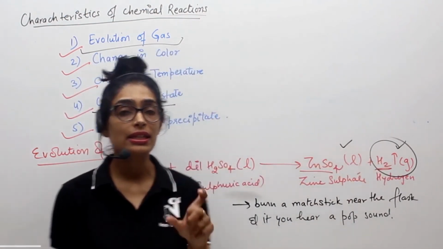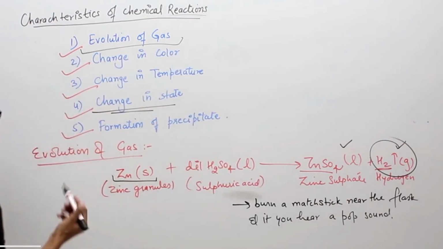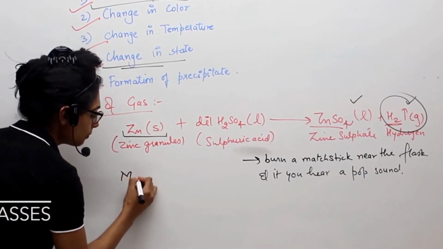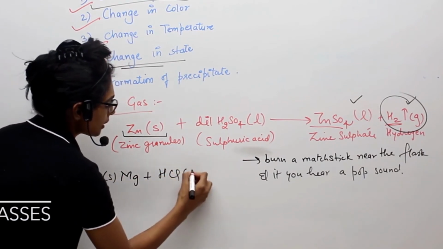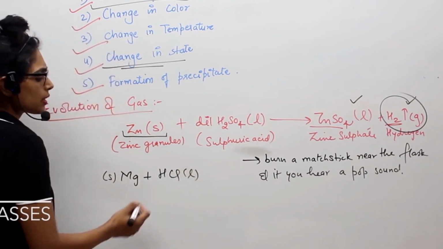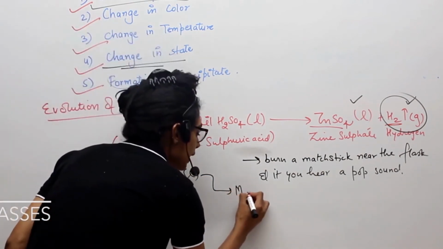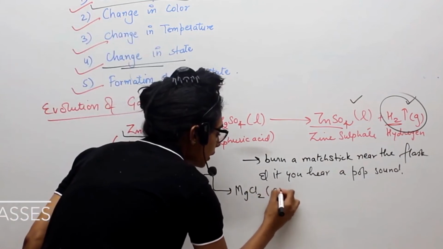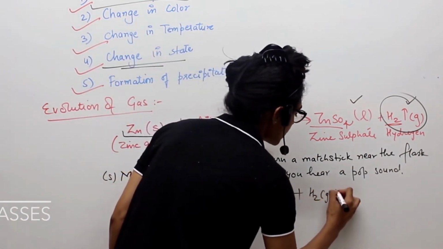So this is one example of evolution of gas. Another example I can give you: you take magnesium and react it with HCl. Magnesium is solid, HCl is liquid, dilute HCl, and the reaction that will take place will give MgCl2, again liquid, plus hydrogen gas will get released.